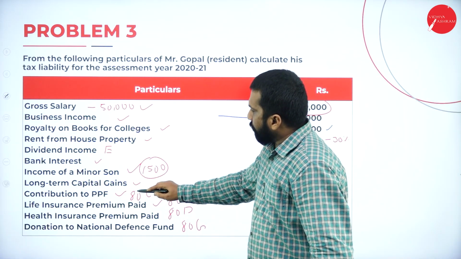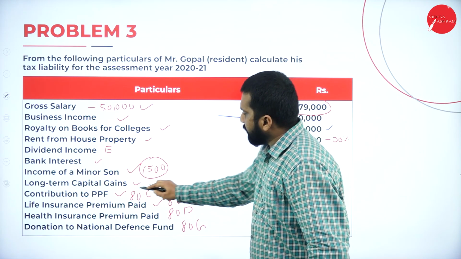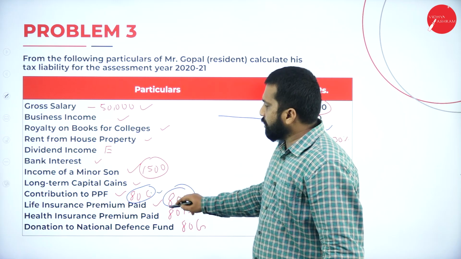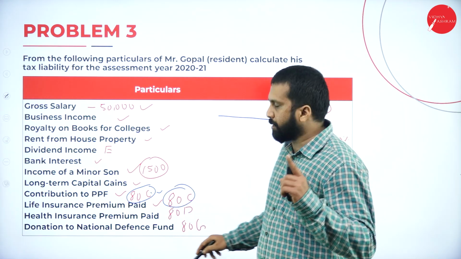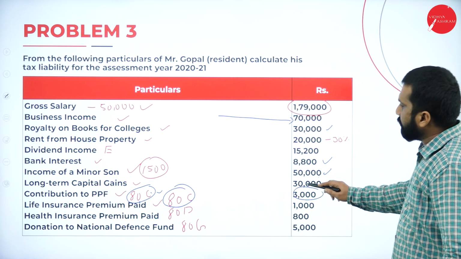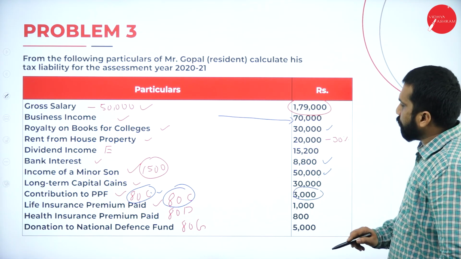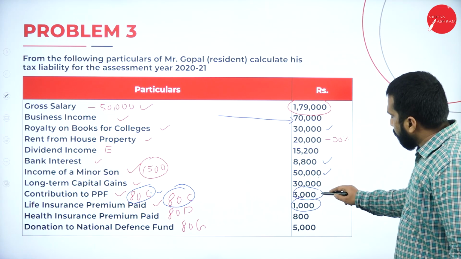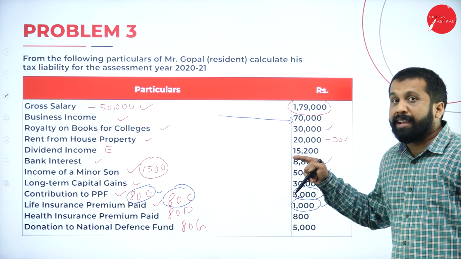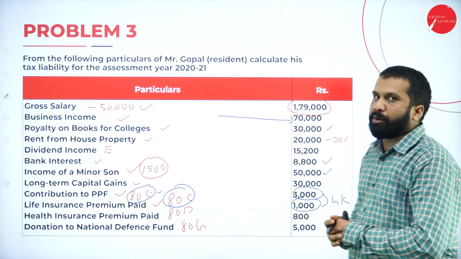See, your contribution to PPF, 80C, and life insurance premium, 80C, these both will come under 80C. How much is your contribution to PPF? Around 3,000. How much for life insurance premium? 1,000. All put together, 4,000. Both come under what? 80C. Under 80C, what will come?